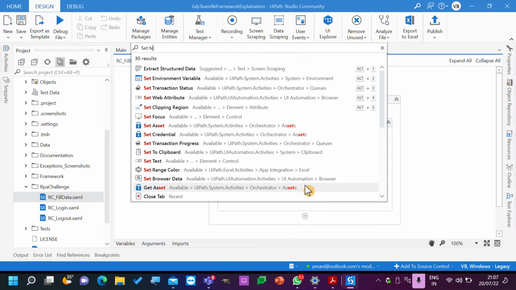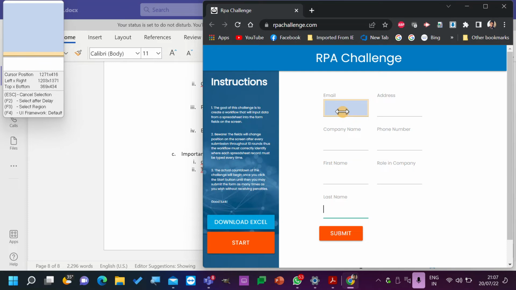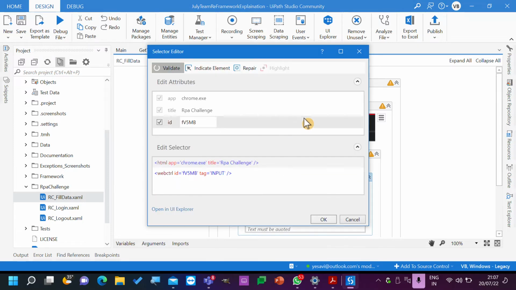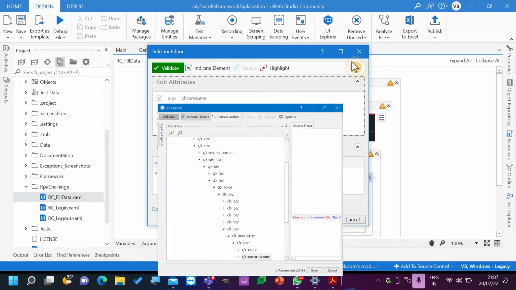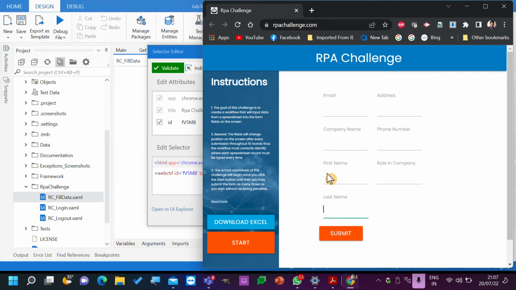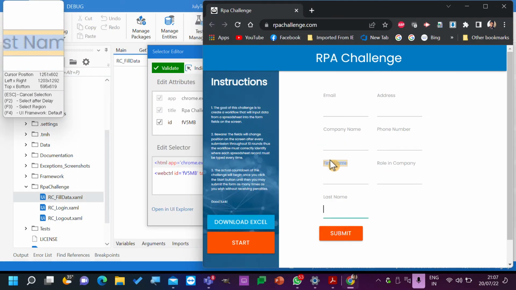Set text. So in this set text, I will just add one item, that is first name. So adding edit selector. So this is first name. Open UI Explorer. Indicate element, going back to this first name, and indicate an anchor and give it out first name.